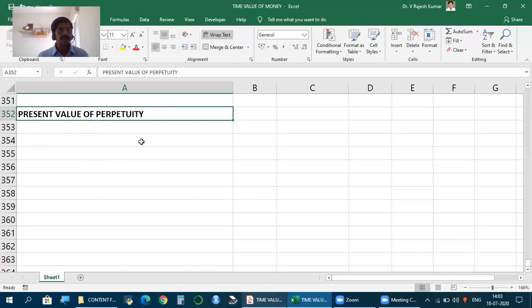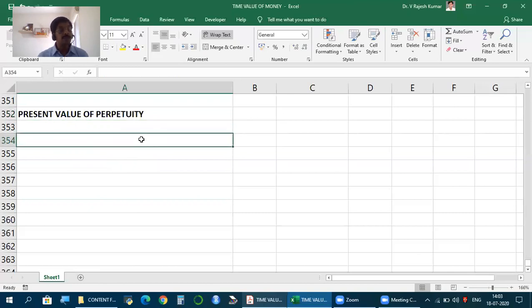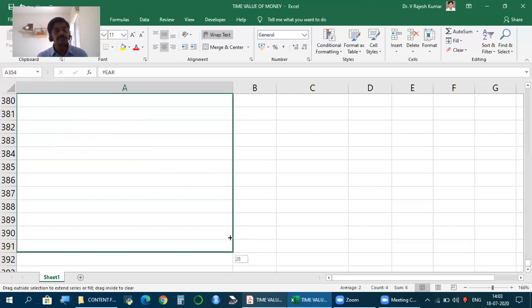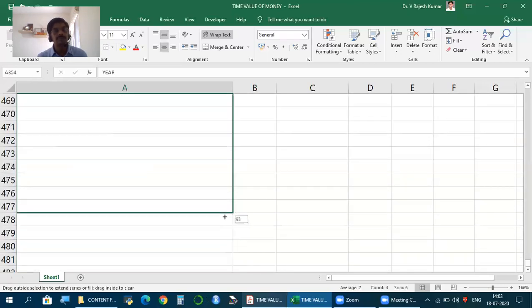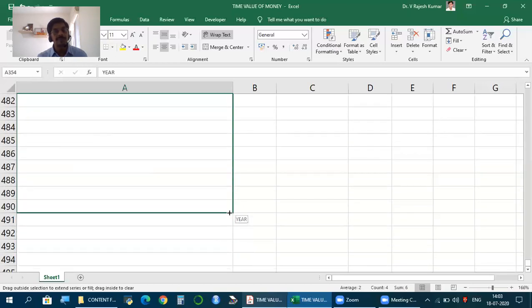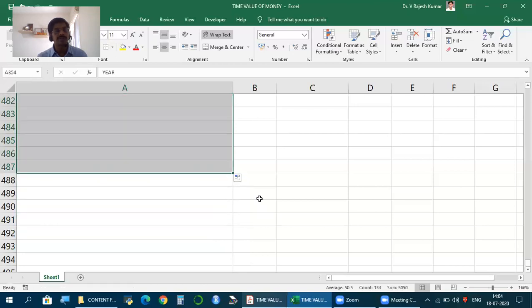How? Let's see. Firstly, keep in mind, perpetuity means forever. But for simplicity, I'll just show it for some period. Let's say year 1, 2, 3. Let's say I take it for 100 years.